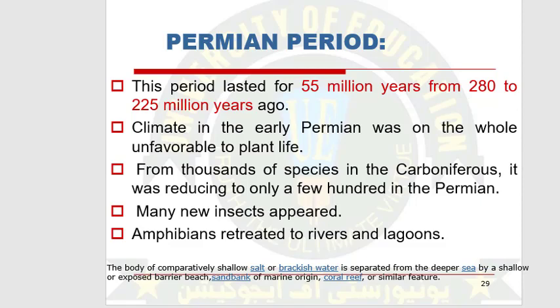The climate of that time period was totally unfavorable to plants. Thousands of species from the Carboniferous time period were reduced to a few hundred. Many new insects appeared, and amphibians retreated to rivers and lagoons.